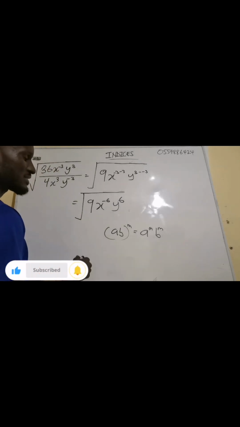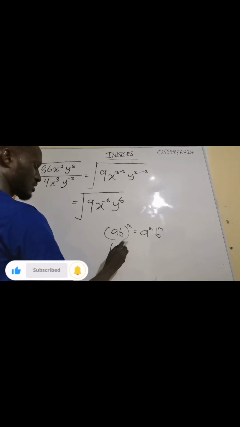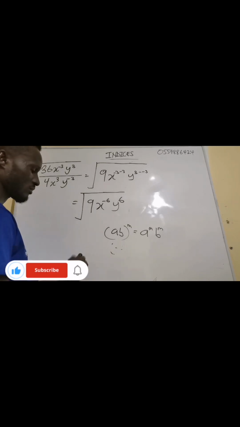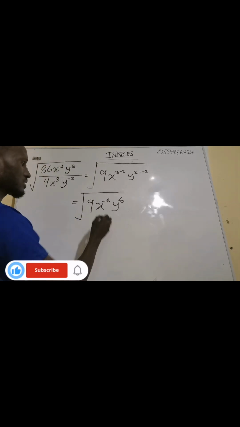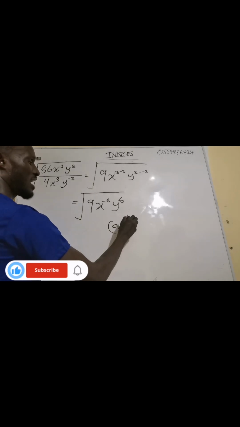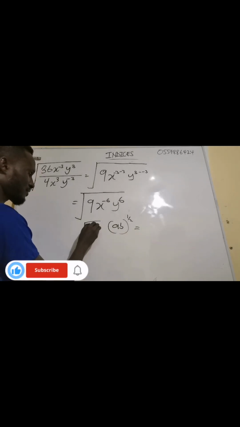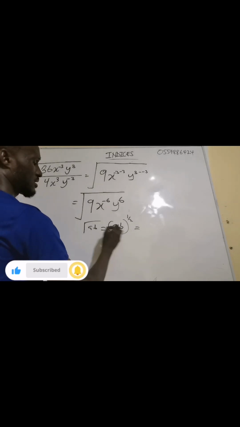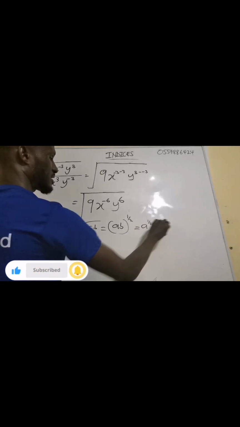The same way, if you have the root, the root means exponent half. So if you have (AB) exponent half, it means this one is affecting this and this one is affecting this.